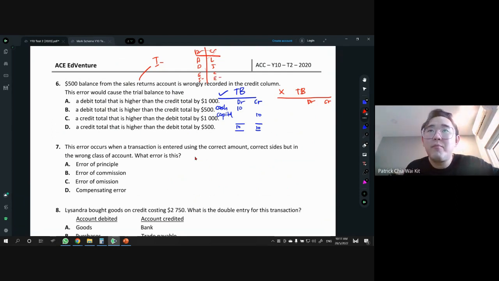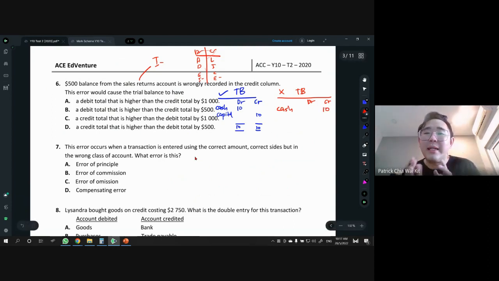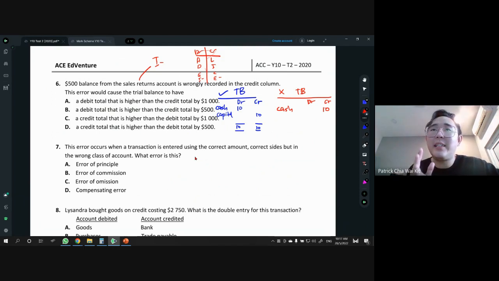In this case, something similar will be our cash account. Instead of putting it on the left-hand side, now we put it on the right-hand side. It's the same case as the sales return: sales return wrongly recorded in the credit column. Only sales return is wrongly put, but the rest is the same. That means we assume the other part, capital, is still on the same side, on the CR side too.